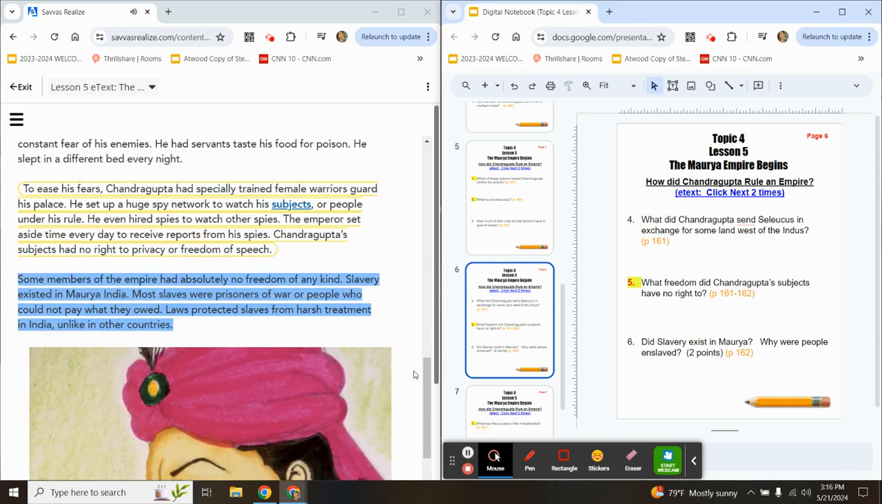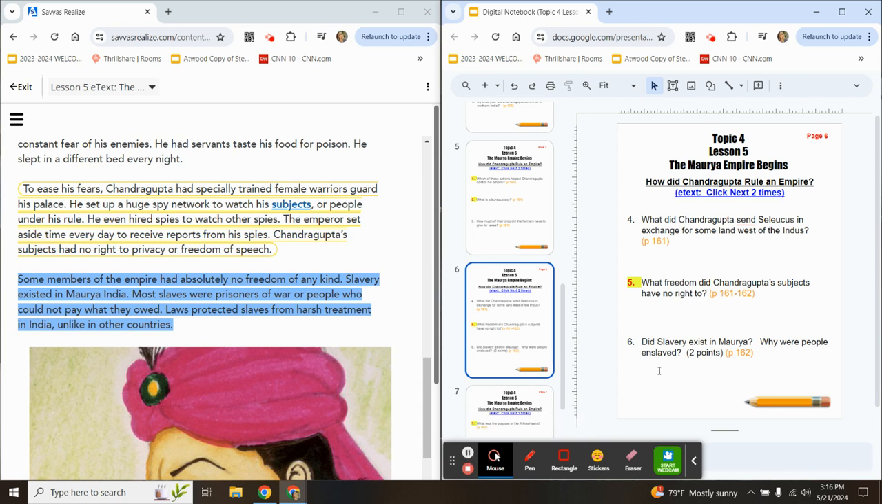Some members of the empire had absolutely no freedom of any kind. Slavery existed in Maurya, India. Most slaves were prisoners of war or people who could not pay what they owed. Laws protected slaves from harsh treatment in India, unlike in other countries.